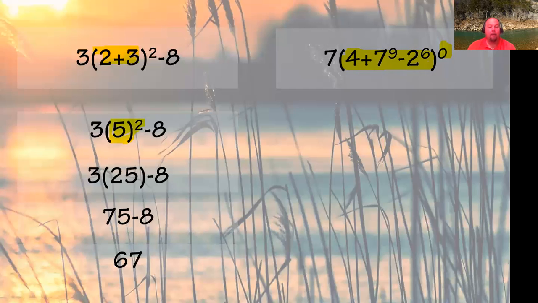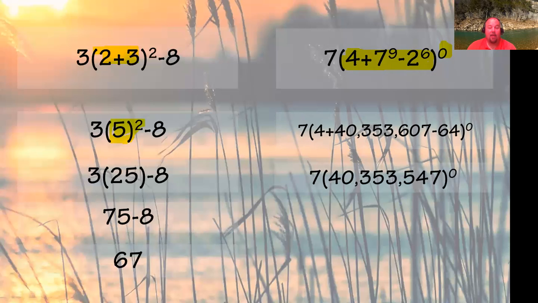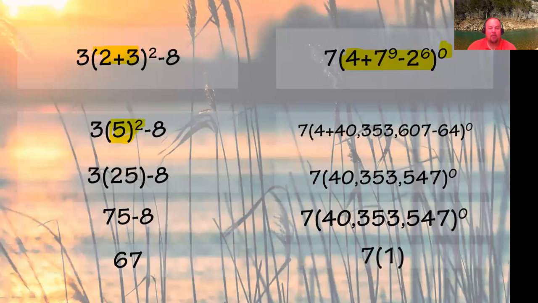I know that. But let's say we didn't, and we just went ahead and worked it. It would be 7(4 plus 40,353,607 minus 64). And then we could do that next step and get to there. But at this step, it's going to end up being 1. I actually wrote it twice, I'm sorry. We know it's going to be 1, because anything to the 0 power is 1. And the answer to that one would just be 7.